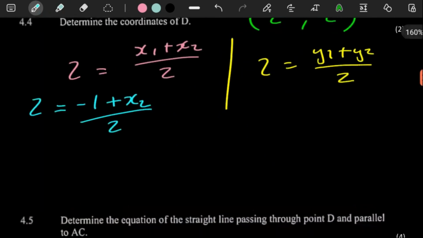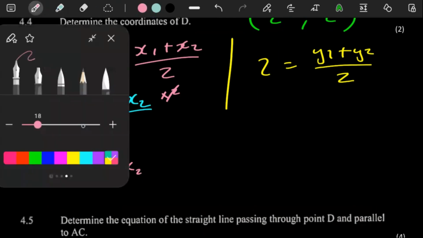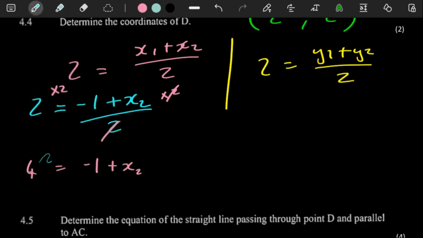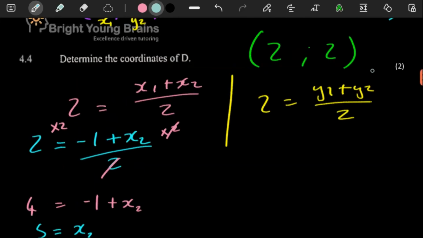So if you multiply by 2 on both sides here, you're going to have 4. These are going to cancel out. And then you're going to have the -1 plus x2. And then this can go to the other side. 4 plus the 1 there is going to give you a 5. There you go.